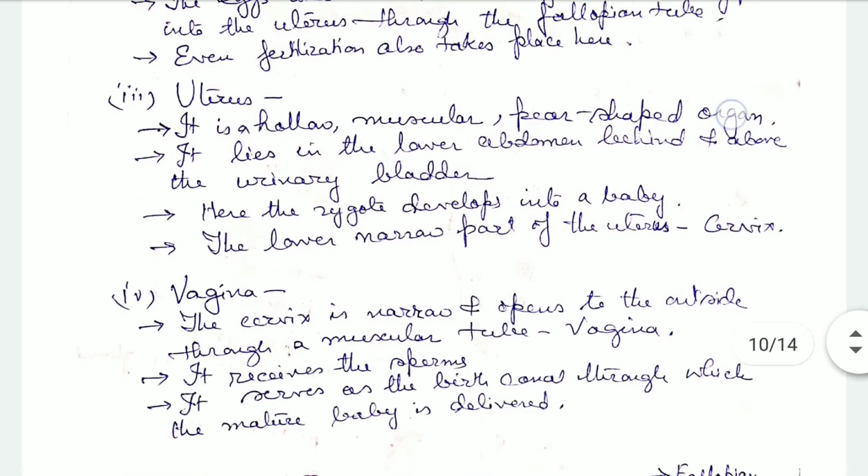Now the uterus is a hollow, muscular, pear-shaped organ. It lies in the lower abdomen, behind and above the urinary bladder. Here the zygote gets implanted and develops into a baby. The lower narrow part of the uterus is the cervix.